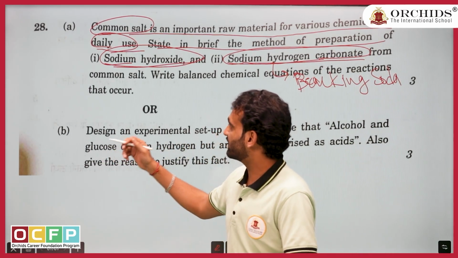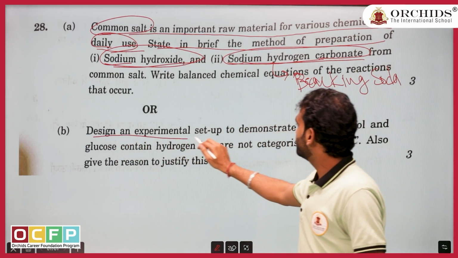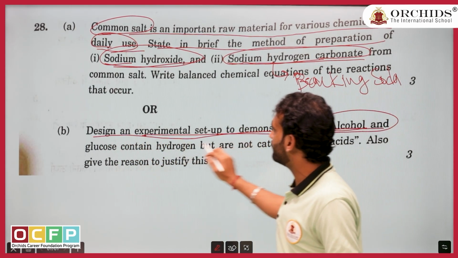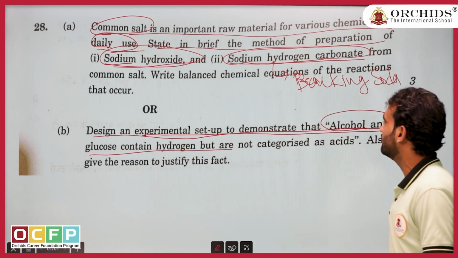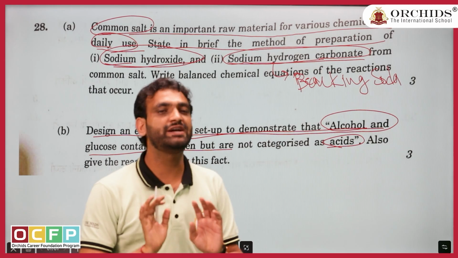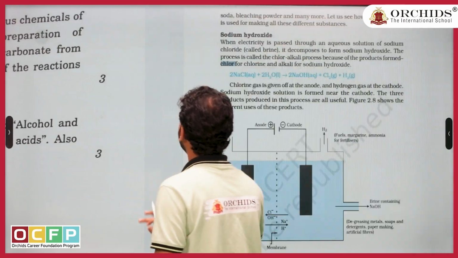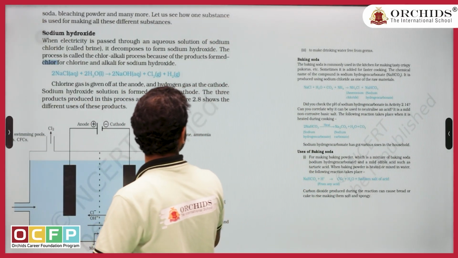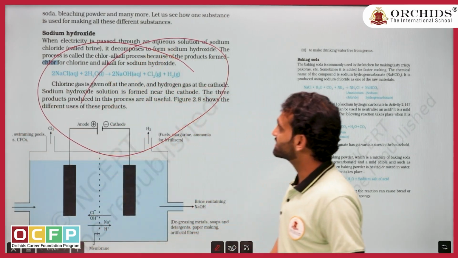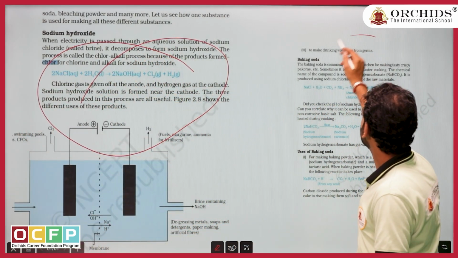Let us see the other part, then we are going to answer also. Design an experiment to show that alcohol and glucose contain hydrogen but are not categorized as acids. This is again an activity based question. Let us first see from where they are asking. Can you see this? This is your chloralkali method. They have asked this reaction, and this is your baking soda.